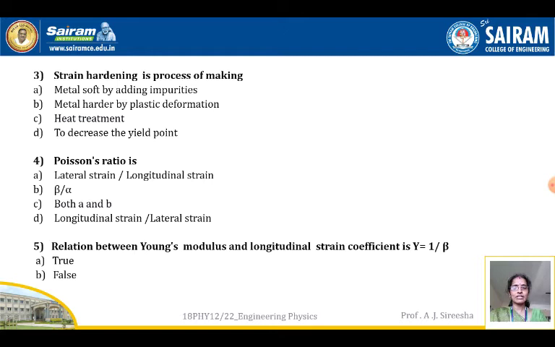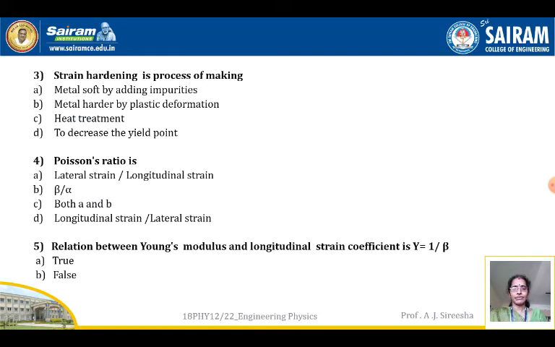Longitudinal strain by lateral strain, option D, is a reverse. So this is not a correct answer. So option C is the correct answer for the 4th question. Poisson's ratio is both A and B. It can be defined as beta by alpha or lateral strain by longitudinal strain. The notations are beta by alpha.